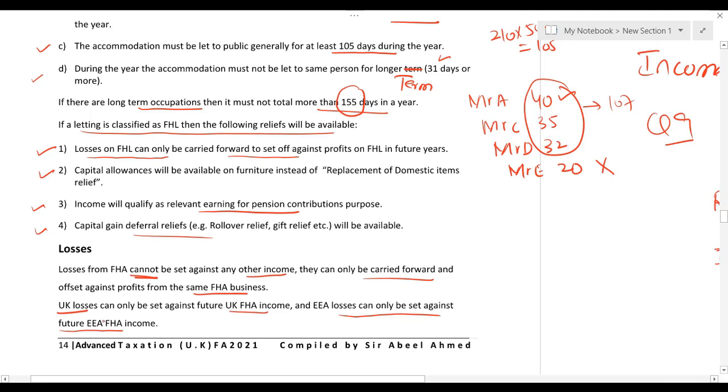So simply, if your furnished holiday accommodation is in the UK and there are losses, you have to wait for the profit from the same property in the UK. If your property is in the EEA and you have losses, you have to wait for the profit in furnished holiday accommodation in the EEA.